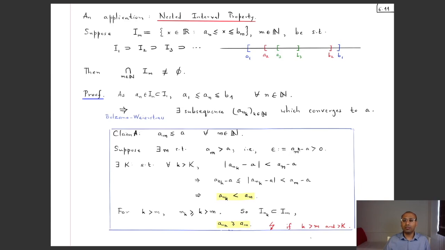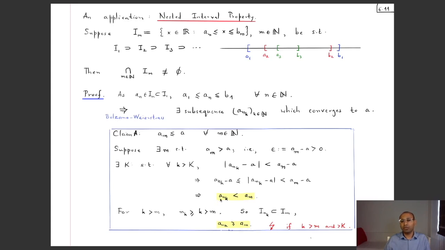So for this positive epsilon, since this subsequence converges to a, there is some index, let's call it capital K, such that for every little k bigger than capital K, the kth term of the subsequence a_{n_k}, its distance to a is less than the epsilon, which is a_m minus a. Okay, so a_{n_k} minus a is of course less than or equal to its own modulus, which I know is less than a_m minus a, so the a's cancel and I get a_{n_k} is less than a_m for every little k which is bigger than capital K.